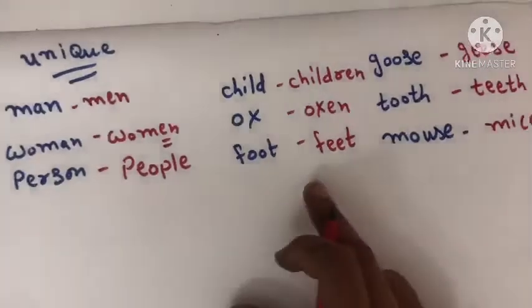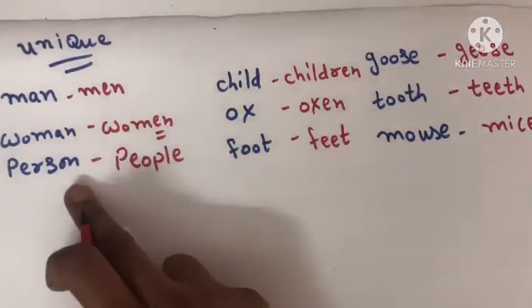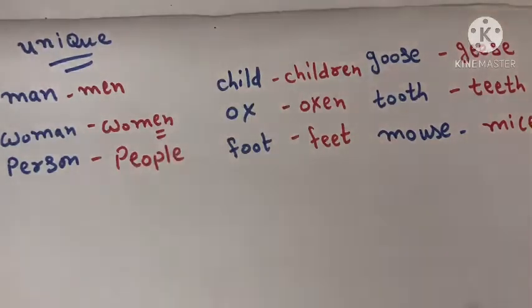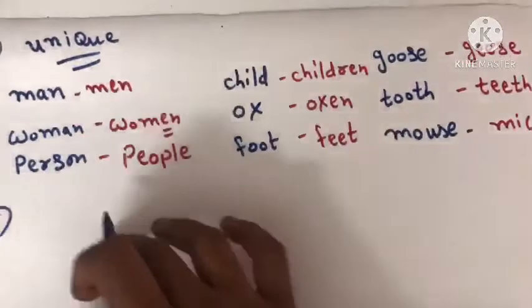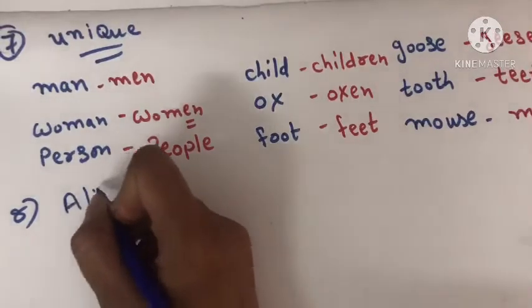So this is the unique rule where the whole noun changes when we convert that noun into plural. The next rule is the rule of alike.